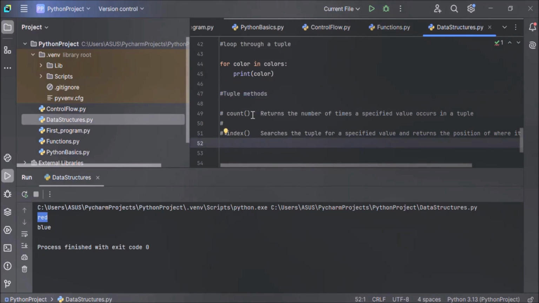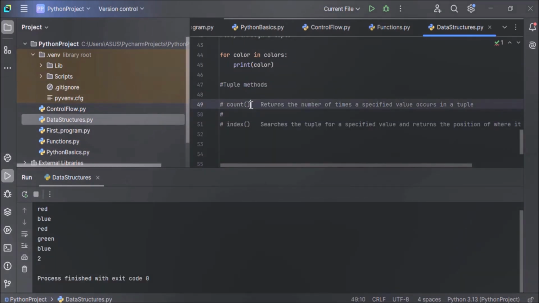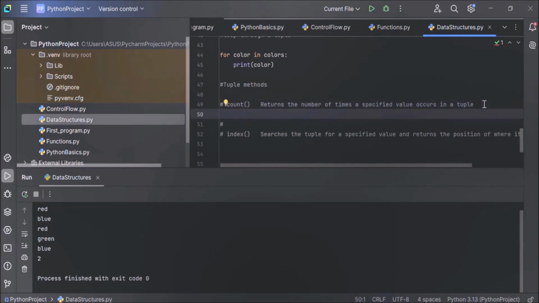So now let's understand what the count method is and what the index method is. The count method returns the number of times a specified value occurs in a tuple. Now let's understand this with the help of an example.